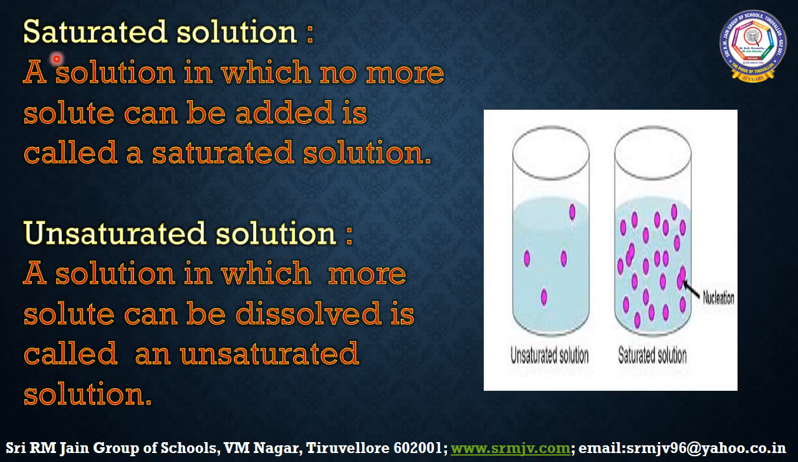While preparing the sugar solution, if the quantity of water is fixed and sugar is gradually added, sugar continues to dissolve until no further sugar can be dissolved. This shows that water has enough sugar and it cannot dissolve any more sugar. A solution in which no more solute can be added is called a saturated solution. A solution in which more solute can be dissolved is called an unsaturated solution.